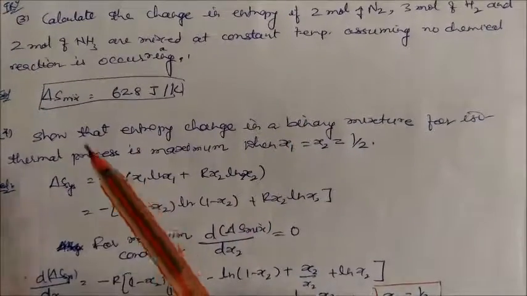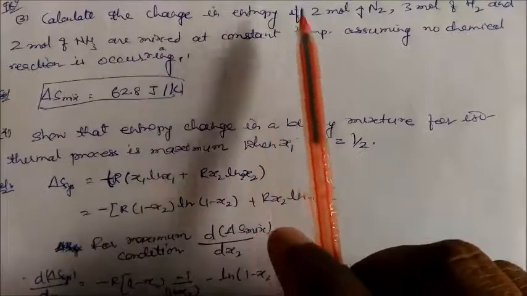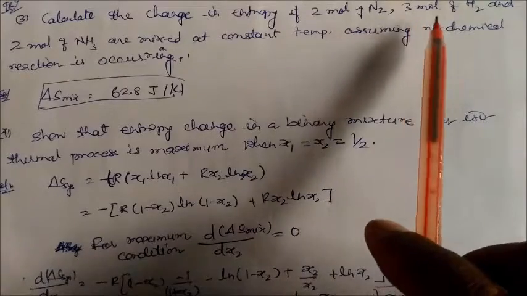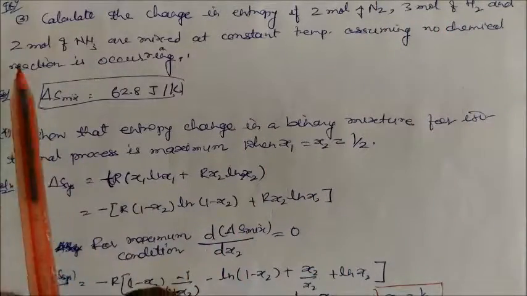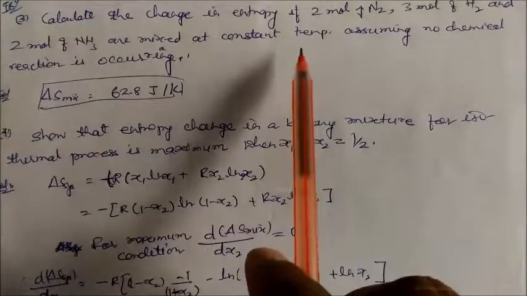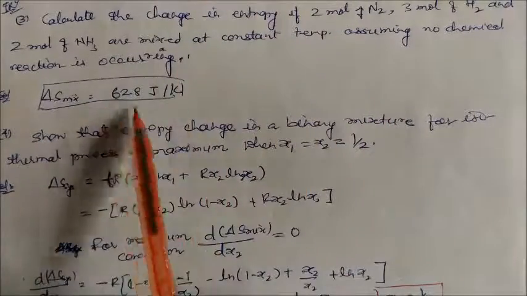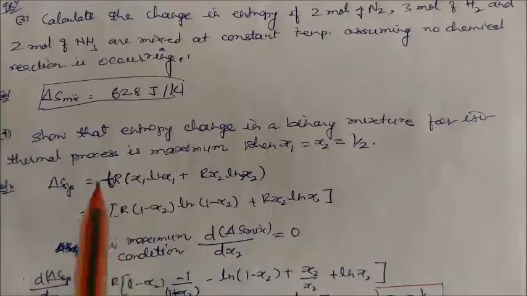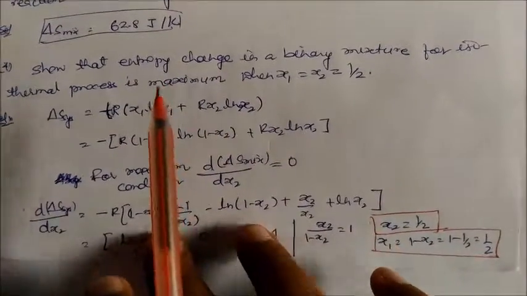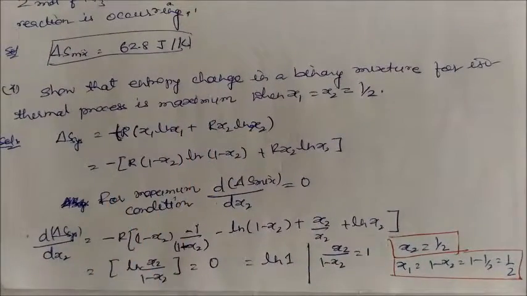This you try yourself. Calculate the change in entropy when 2 moles of nitrogen, 3 moles of hydrogen, and 2 moles of ammonia are mixed at constant temperature, assuming no chemical reaction is occurring. If you solve it, you will get this answer. You try yourself, I leave it for you. So we are going to solve a different question.